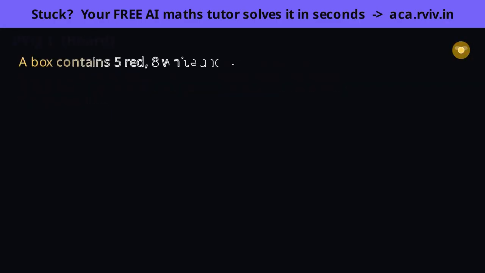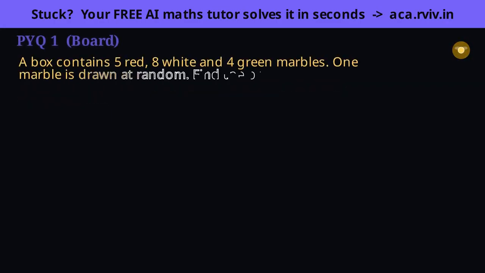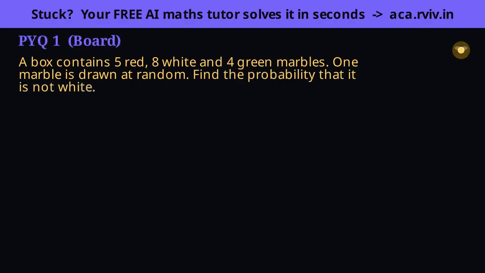The word not is your cue. This is a job for the complement rule. The total isn't given, so build it. A random draw makes each marble equally likely, so add all 3 colors. 5 plus 8 plus 4 is 17. White is the group we're told about, 8 white marbles, so the chance of white is 8 over 17.